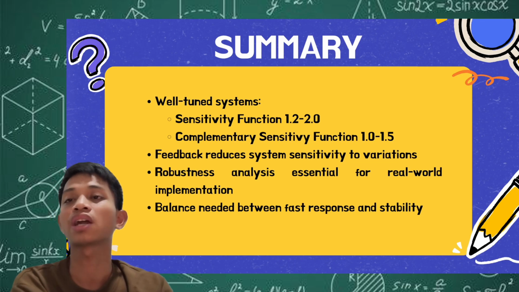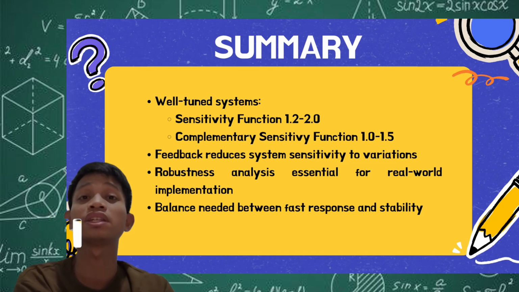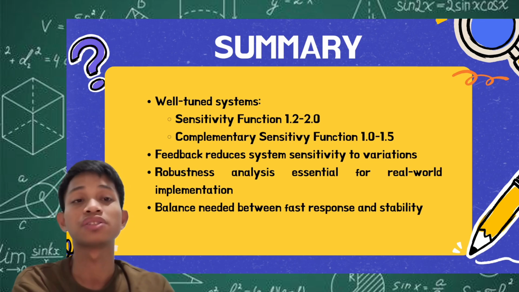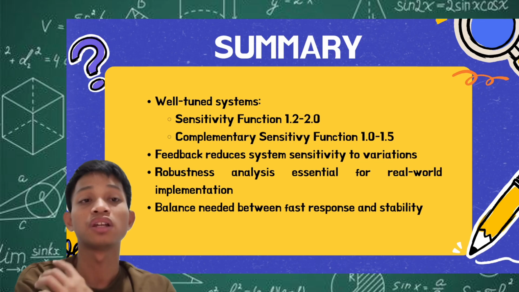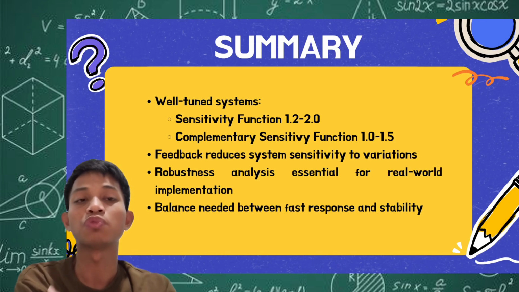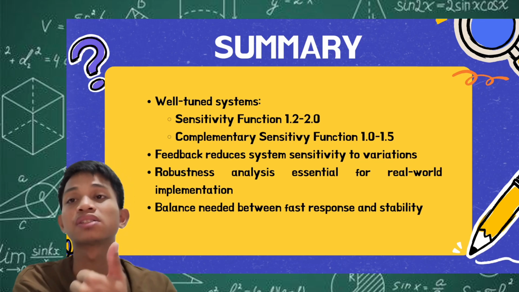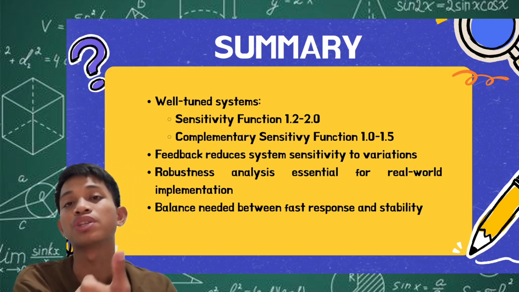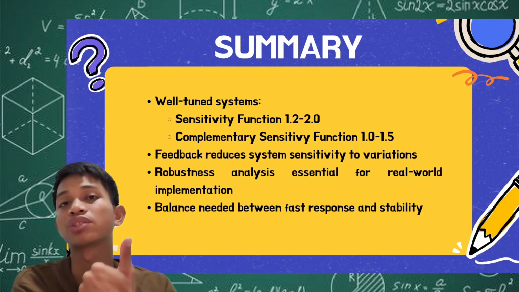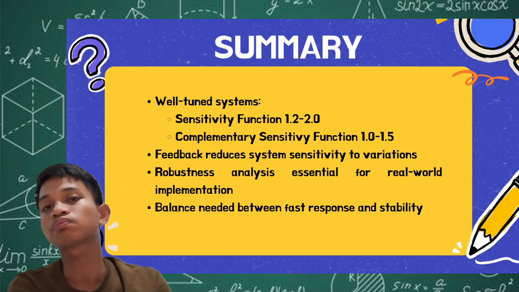Second, feedback reduces system sensitivity to variation. That's why we could see in our simulation earlier that when we utilize a more robust feedback control system such as a PID control system, we achieve a much more reliable and robust output.